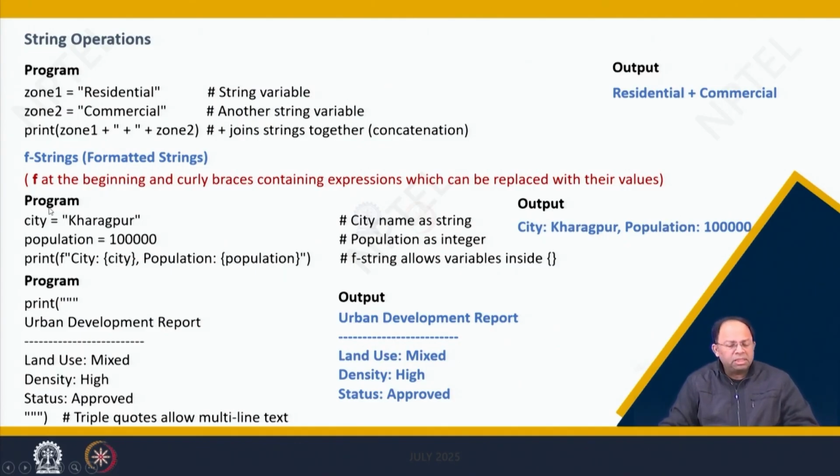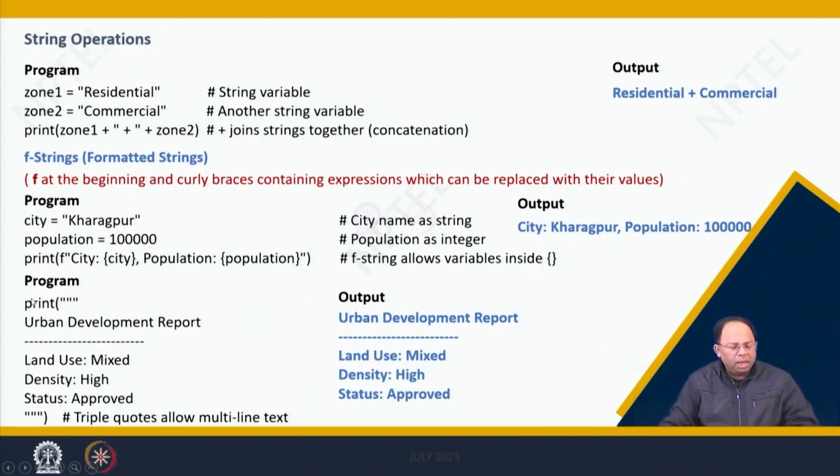So in this program you can see the city name is Kharagpur, which is a string. Then population is 100,000, which is an integer, and then I am printing this F string where I mention F, and then city within the brackets, which means this city would be replaced by the actual value, that is Kharagpur, and population would again be replaced by the actual value. So when I print, it will print city Kharagpur, population 100,000.